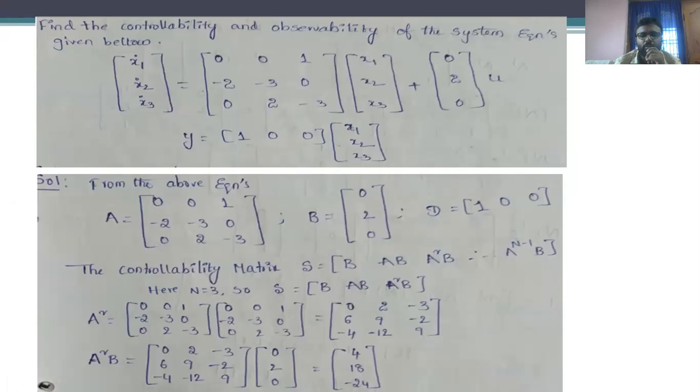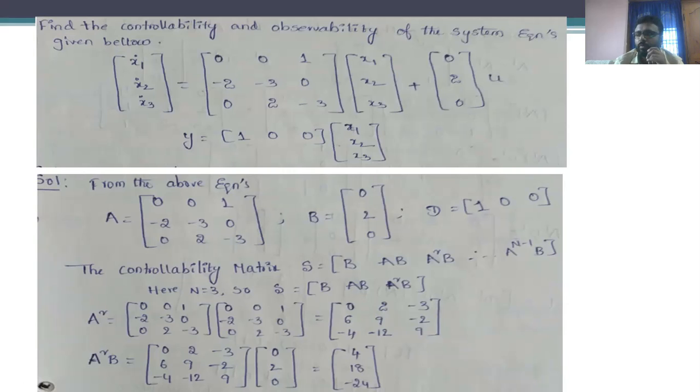So the condition for the controllability is S is equal to B, AB, A square B and so on up to A power n minus 1 into B. Here n is nothing but the size of the matrix capital A. Here the size of the matrix capital A is 3 by 3. Therefore the value of n is 3. That means 3 minus 1.